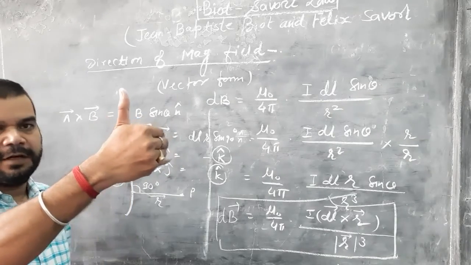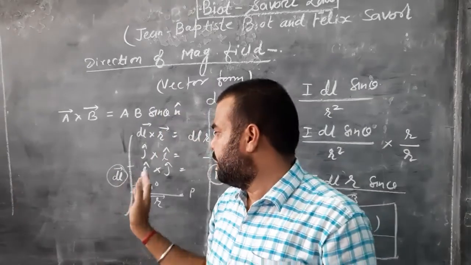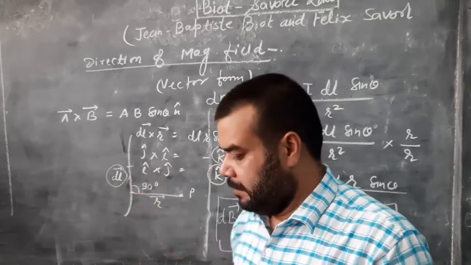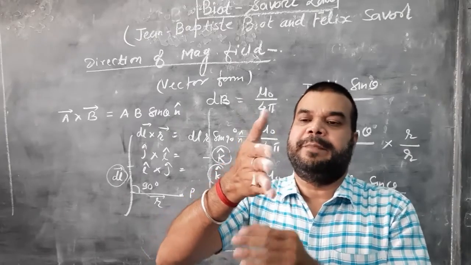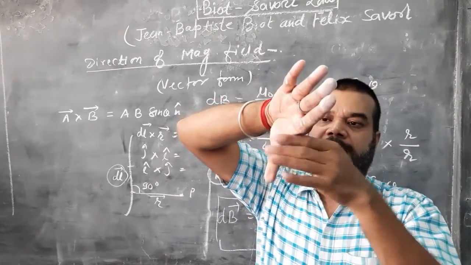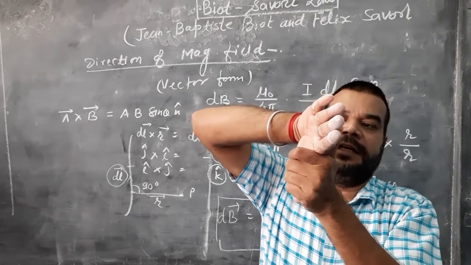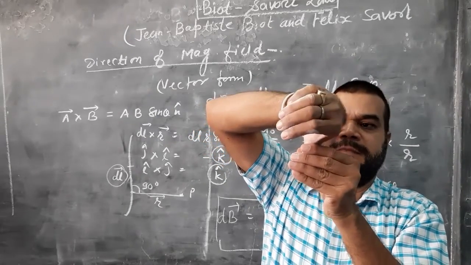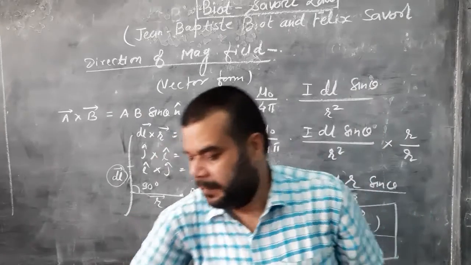Then the tip of the finger shows the direction. This is inward. Now if the direction of current is opposite to this figure, suppose again I am taking my right palm and this is downward direction current, this is palm, then the direction of magnetic field will be in outward direction.